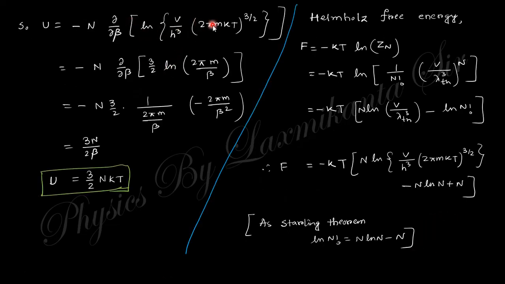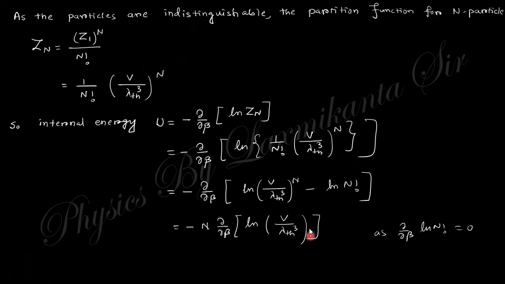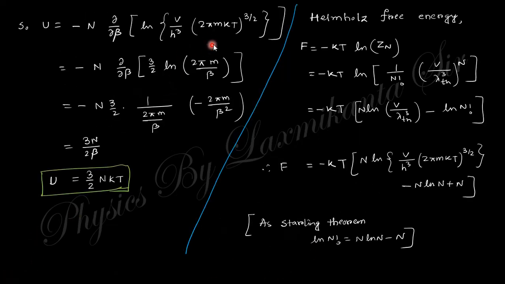Put in this value of lambda thermal and take the derivative with respect to beta, and you will get U equals 3 by 2 nkT. I think you can do this derivative, ln of this one, 1 by this one, and take the derivative with respect to beta like that. So this is the internal energy of this ideal gas system.